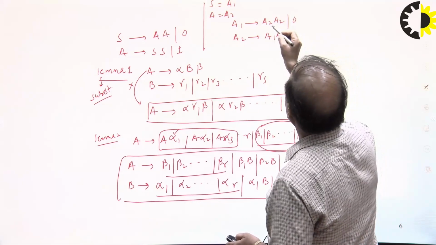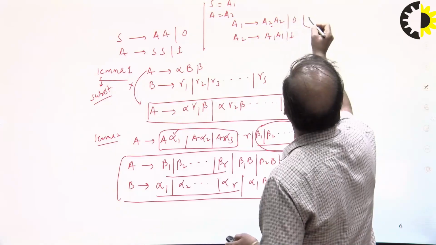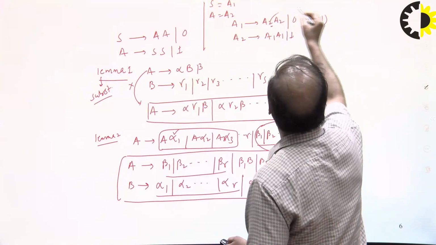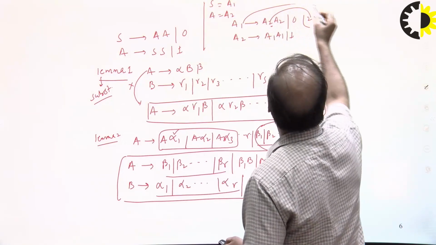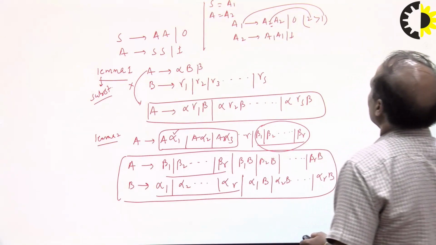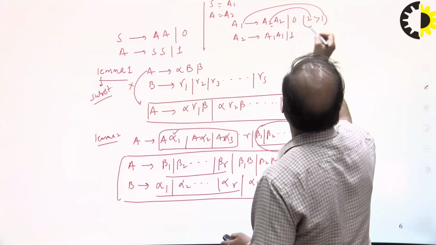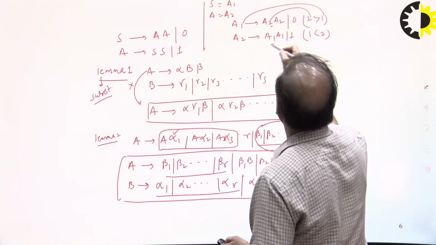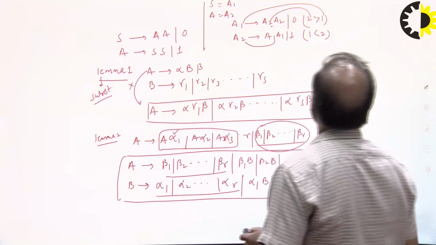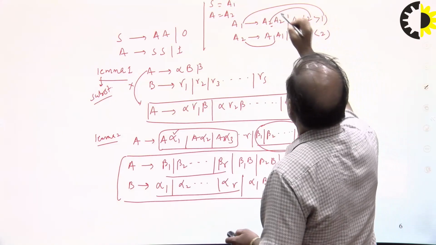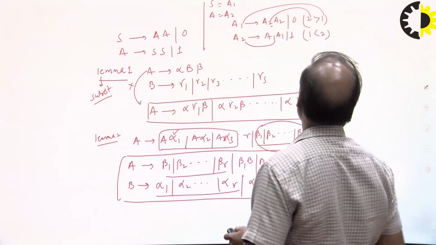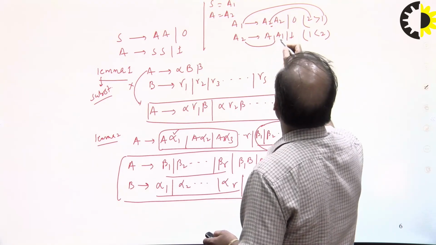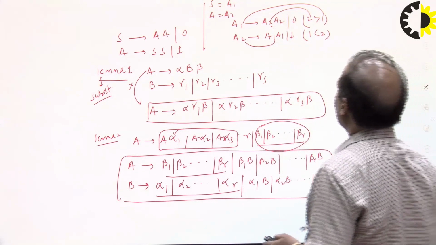Look at this indexing: this 2 is greater than 1, and this one is less than 2. So that means we are not going to touch this production. We are going to touch this production, this one: A2 goes to A2 A1. So what you are going to get?